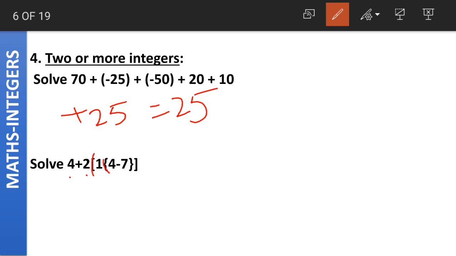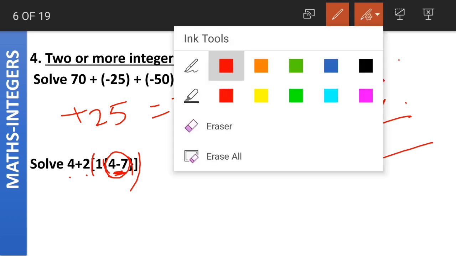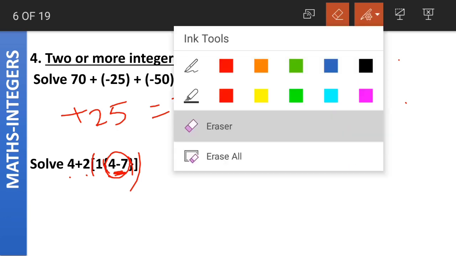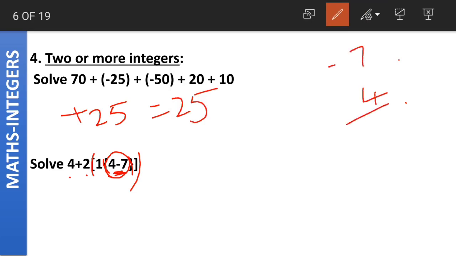Again we have the confusion of brackets here. What should we do when we have such brackets? Go to the innermost bracket, which is this 4 minus 7. How do we solve 4 minus 7? We have one positive and one negative integer. We subtract the smaller absolute value from the larger absolute value.